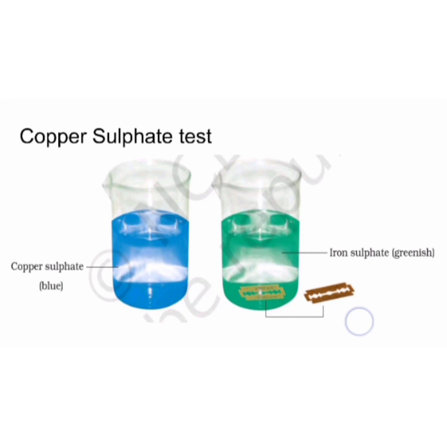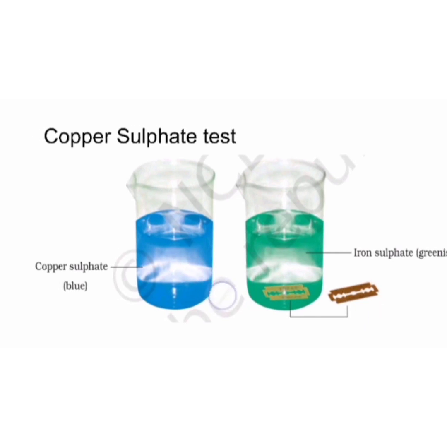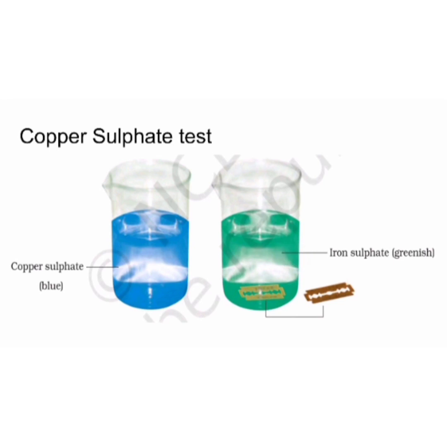The change of color of the solution from blue to green is due to the formation of iron sulfate, and that is a new substance, right? The brownish color is due to the deposit of copper on the iron. The copper is also a new substance. What are the new substances formed here? The iron sulfate and the copper.